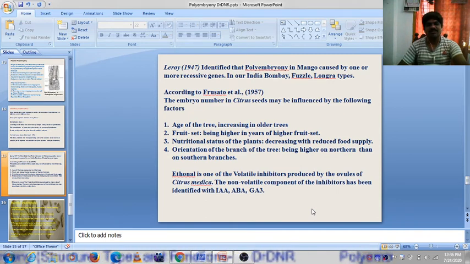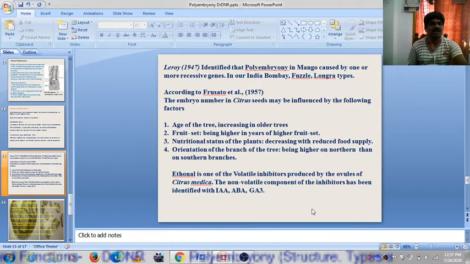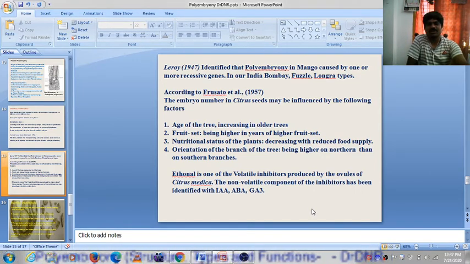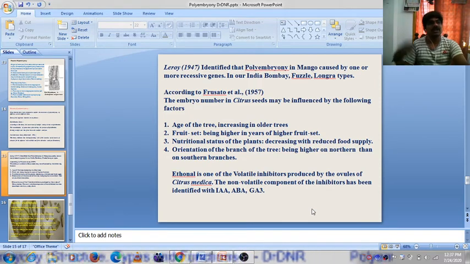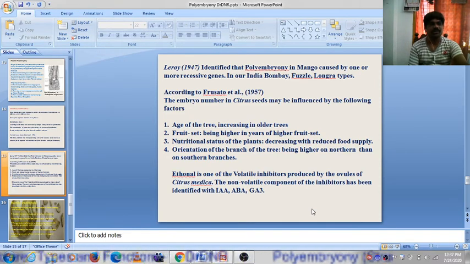Nutritional status of the plants also causes polyembryony. It decreases with reduced food supply. If the food supply decreases, then the embryo will split, divide, proliferate, and form more embryos. That also calls for polyembryony. And orientation of the branch is also one of the most important.